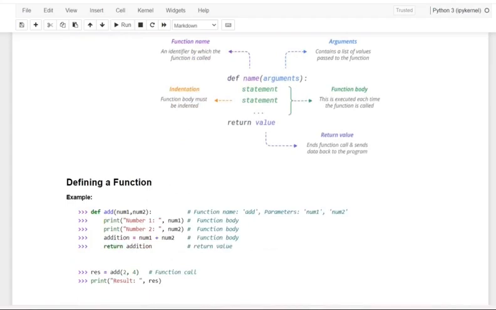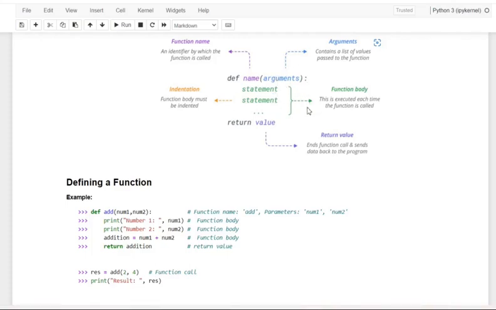See here, dear friends, def is a keyword that marks the start of the function header, and the function name uniquely identifies the function, following the rules of writing identifiers in Python. Kindly take note of that. Next, coming to the parameters, these are the values passed to the function. They are optional. Next, you have to end it with a colon. This colon marks the end of the function header.